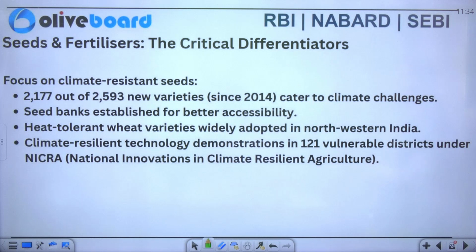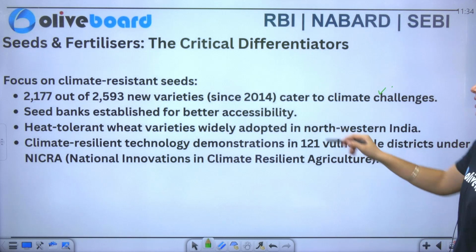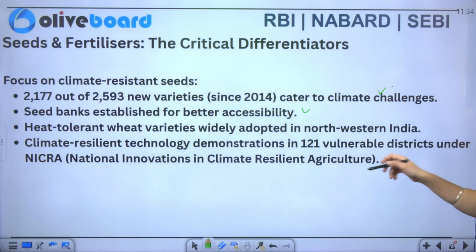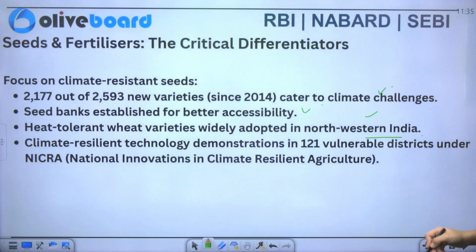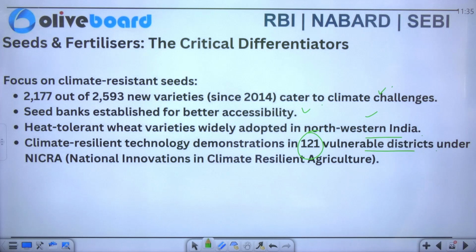Now we have a focus on the climate resilient crops also, resistant crops also. So 2,177 out of 2,593 new varieties cater to the climate changes, and similarly you have seed banks just established for the better accessibility. Heat tolerant wheat varieties are also there, widely adopted in northwestern India, and climate resilient technology demonstrations that are there in 121 vulnerable districts under the NICRA, which is your National Innovation in Climate Resilient Agriculture.